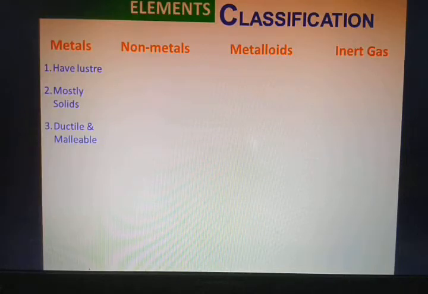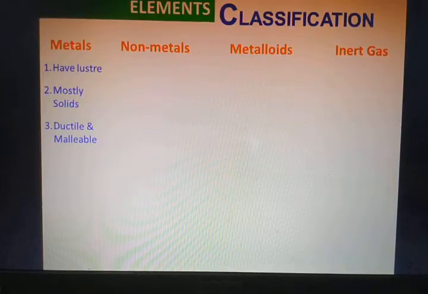You can see your own face reflected on the surface of a metal. That's the property of metals: they have luster. This shiny surface can be made so shiny that it can act as a mirror sometimes, though I won't say it can replace mirrors, of course not.